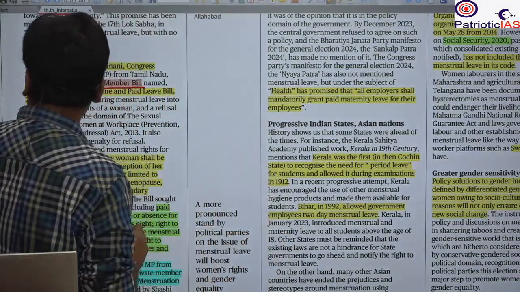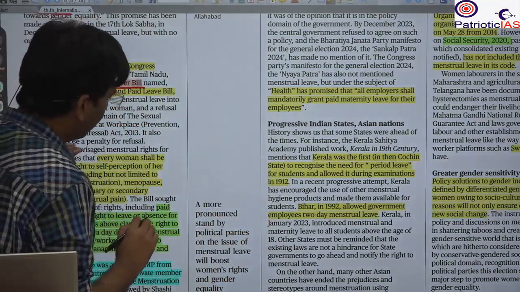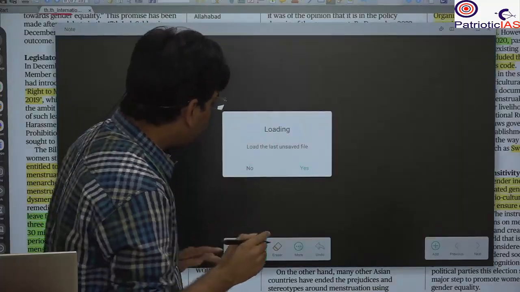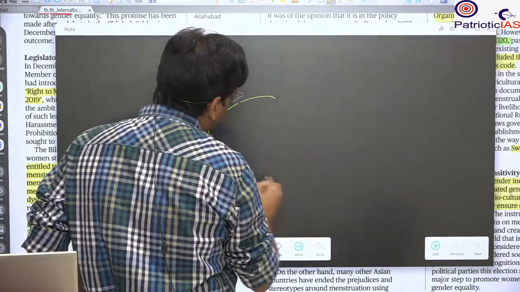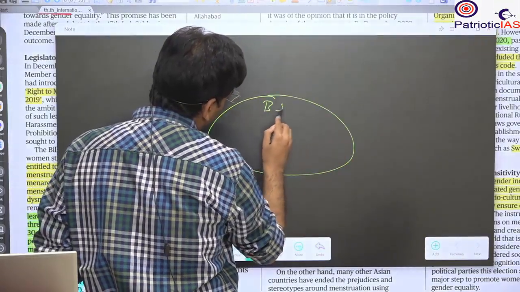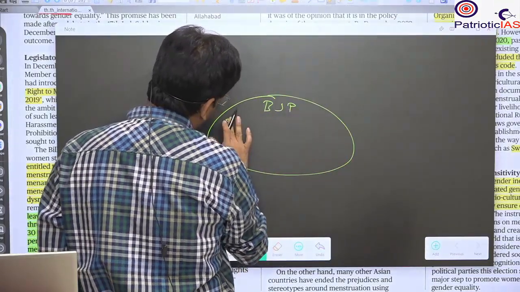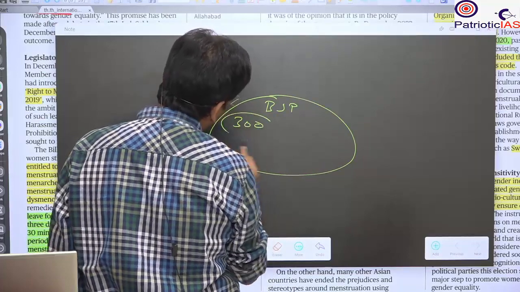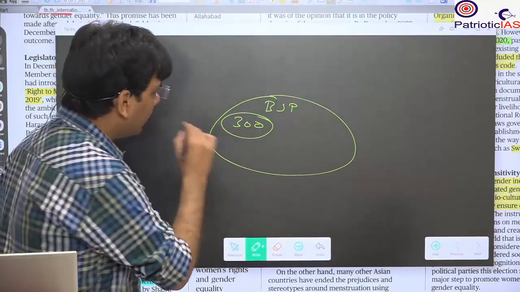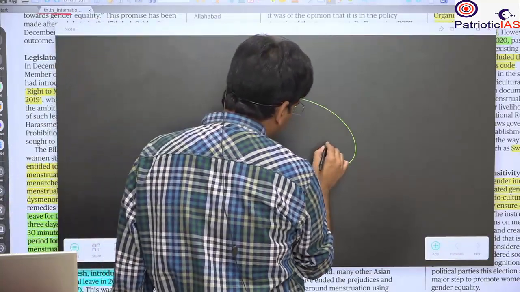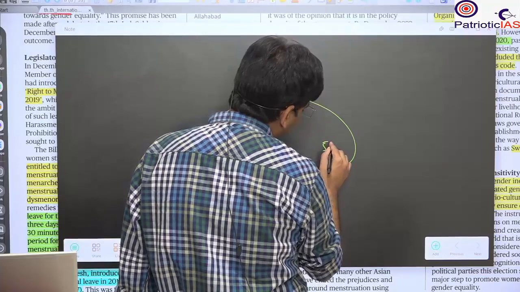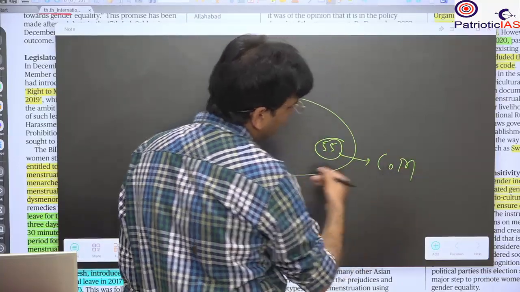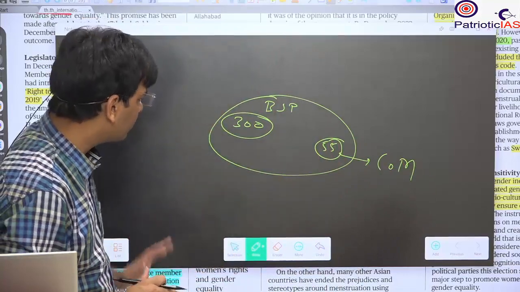Even if a party is in power, for example, I take it very clearly, there is always confusion. Imagine the BJP, just assume that it has 300 members of parliament, Sansad. Out of that, think that 55 are ministers, known as the council of ministers, which includes all types of ministers.